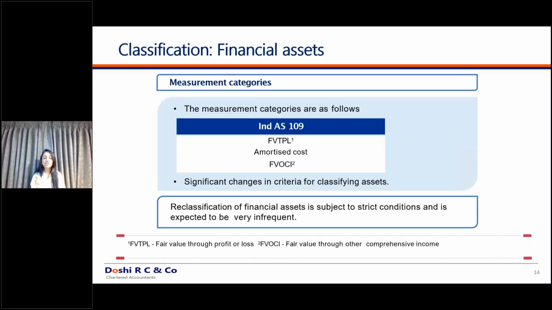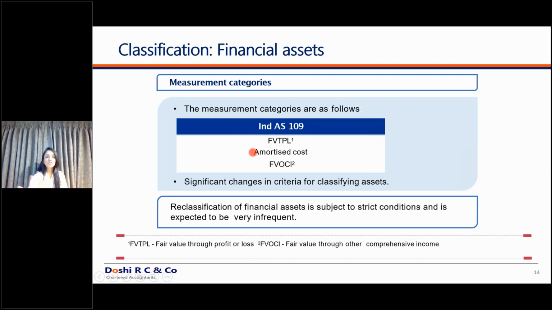For your instrument, if both the tests are getting satisfied, the SPPI test is also getting satisfied and your hold to collect test is also getting satisfied, then the instrument is to be classified as amortized cost. It has to be classified under amortized cost.